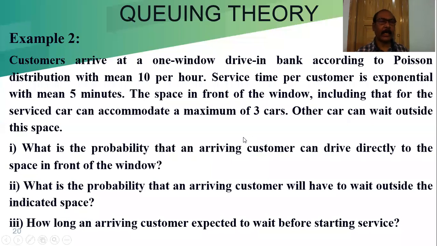Now I am considering another example. Customers arrive at a one-window drive-in bank according to a Poisson distribution. That means arrival follows the Poisson distribution with a mean of 10 per hour. 10 customers arrive per hour at the bank window. That is, one window is there, and one window means one server. Service time per customer is exponential with a mean of 5 minutes.